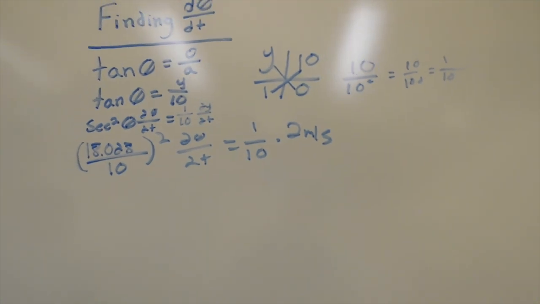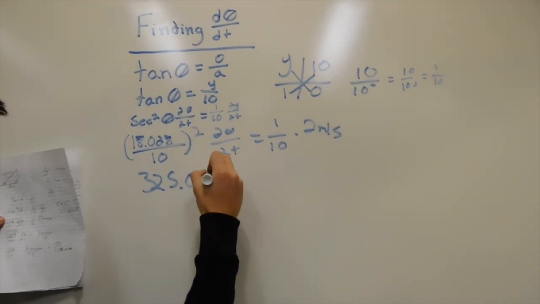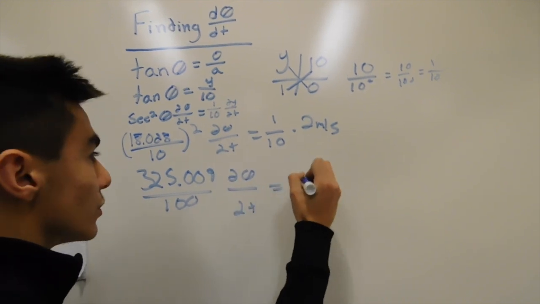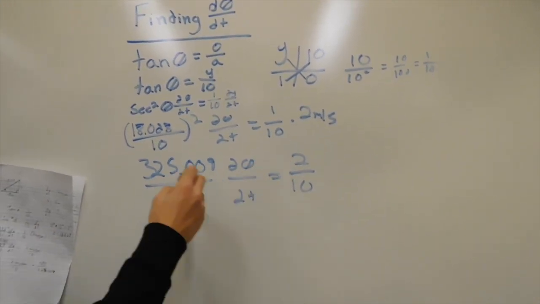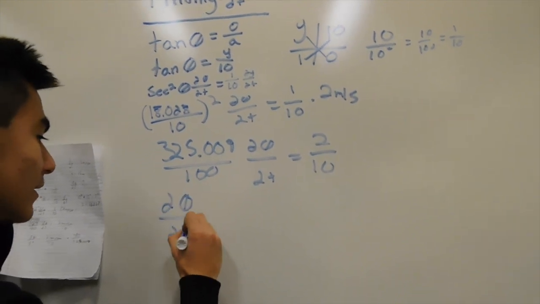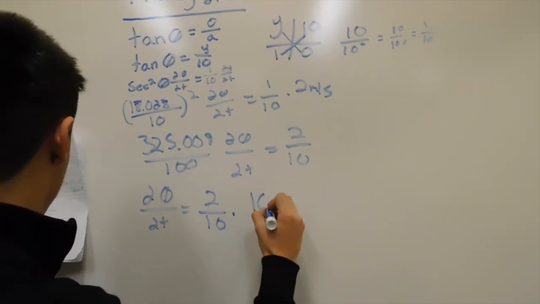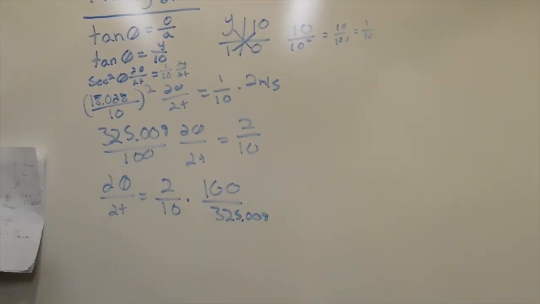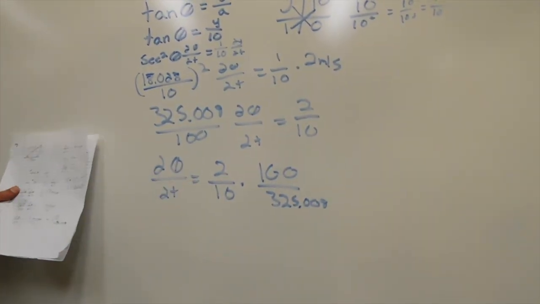To simplify, we get 325.009 over 100 times d theta/dt equals 2 over 10. After this, we can flip them and move this to the other side. So d theta/dt equals 2 over 10 times 100 over 325.009, since we multiply by the reciprocal.